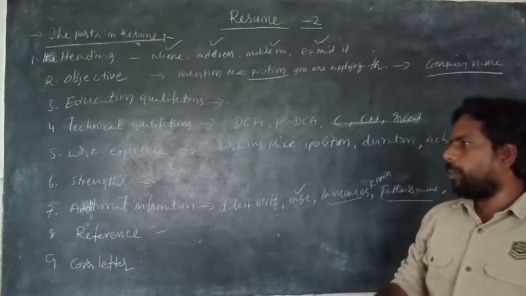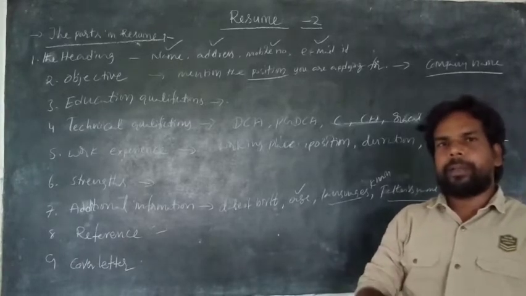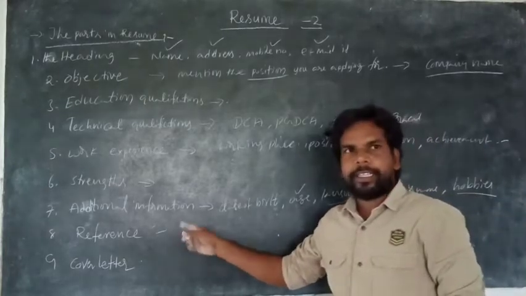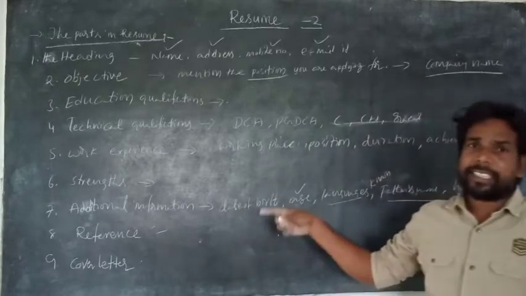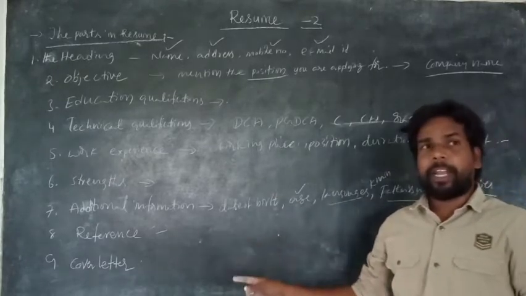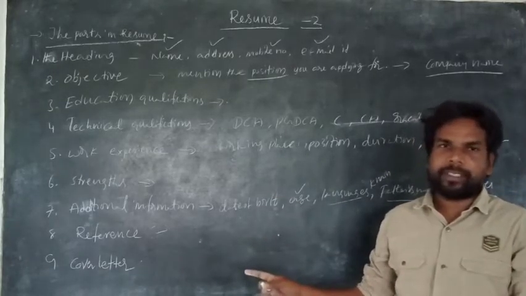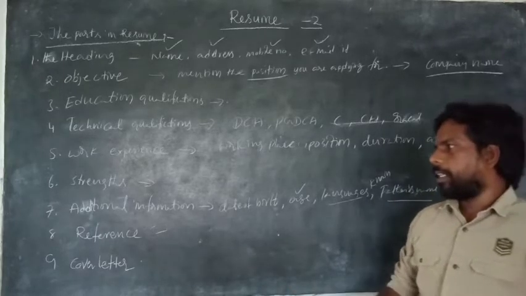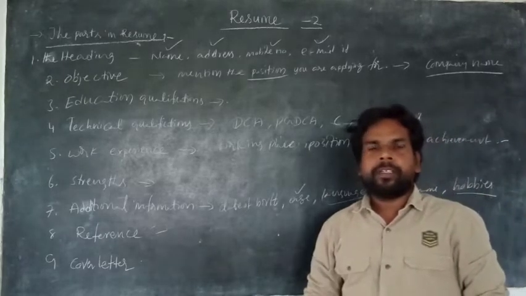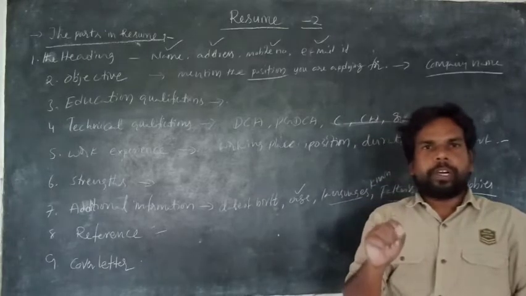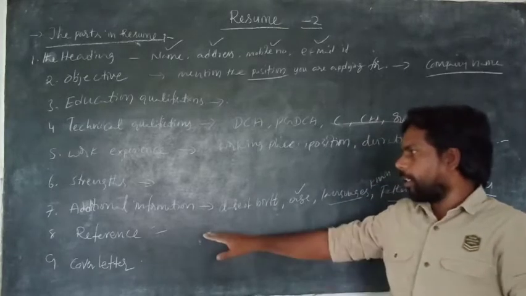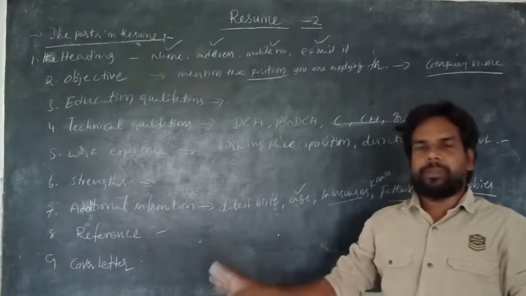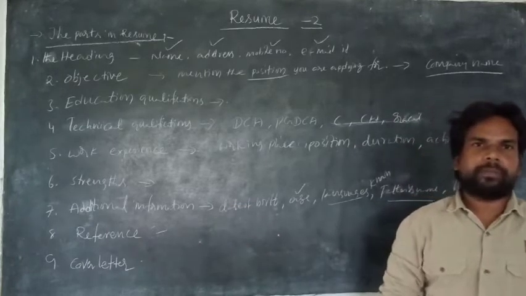If you know someone in the company you are applying to, you should put their name. Write his name, his position, his address and his phone number also. Is it clear? Reference means you are referred by someone. You have to mention the person who is referring you to get the job.